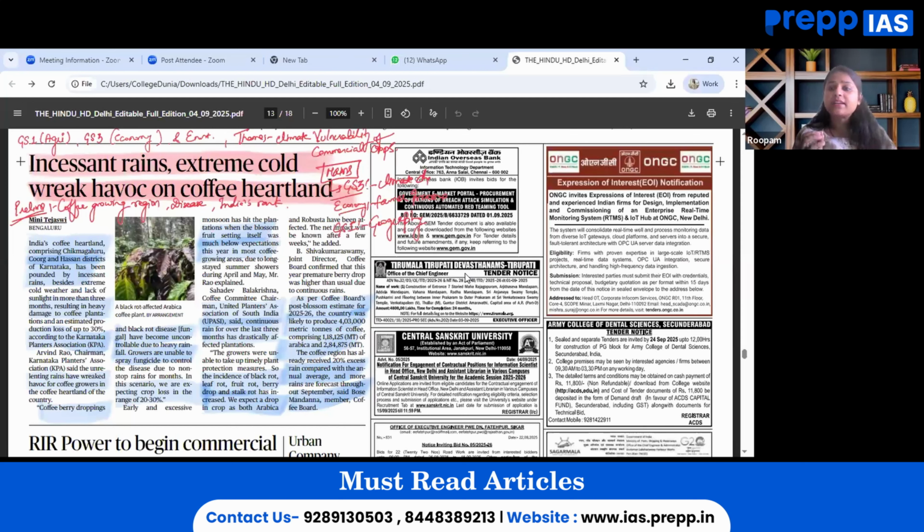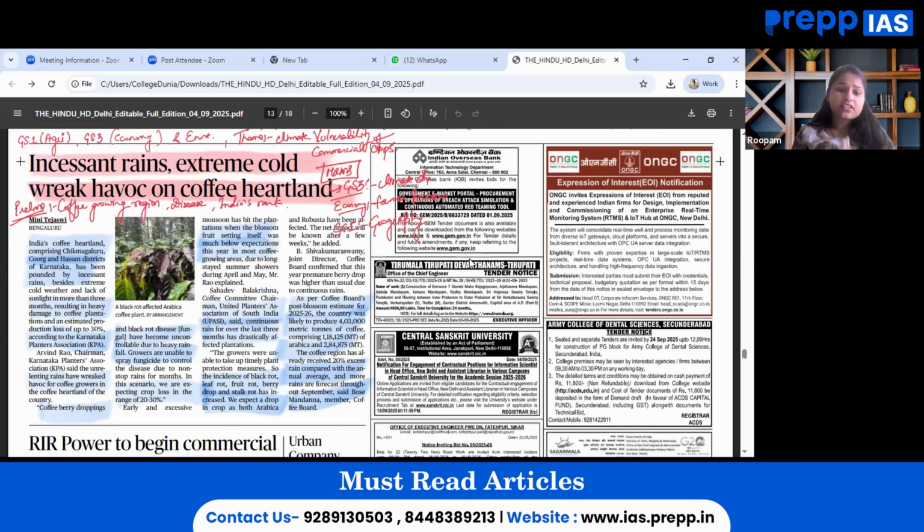The key theme discussed in this particular article talks about the climate vulnerability of commercial crops altogether. From prelims perspective, this article is relevant with regard to coffee growing regions, types of coffee, for example Arabica and Robusta, and diseases that affect coffee plants, for example black rot disease and berry drop. Also India's rank in global coffee production, as well as exports and the export destinations of coffee that India has with other countries.